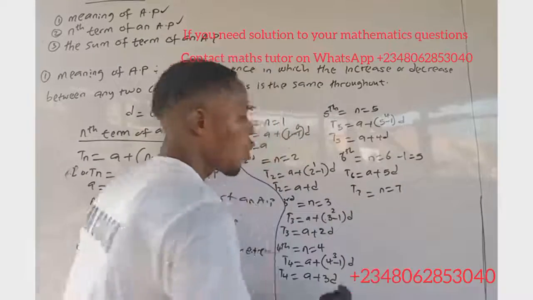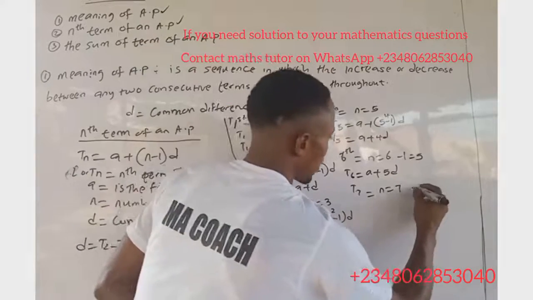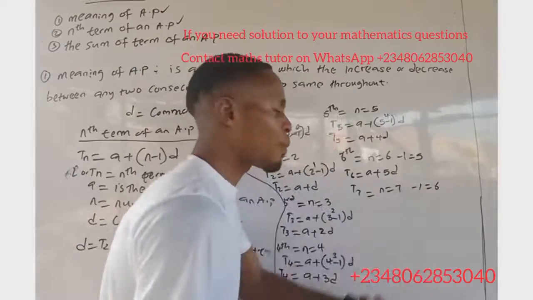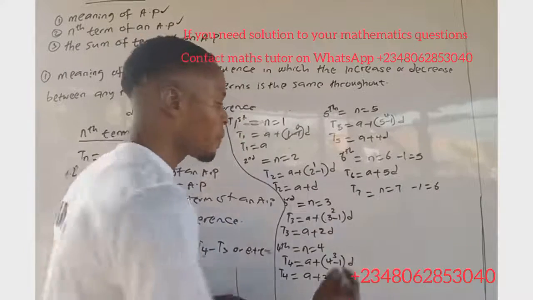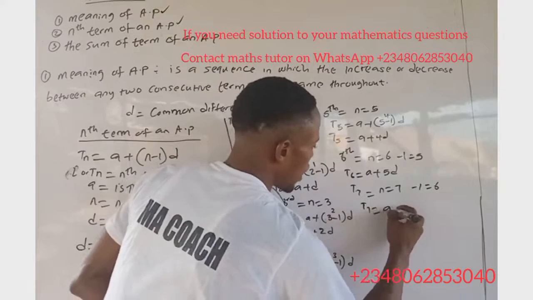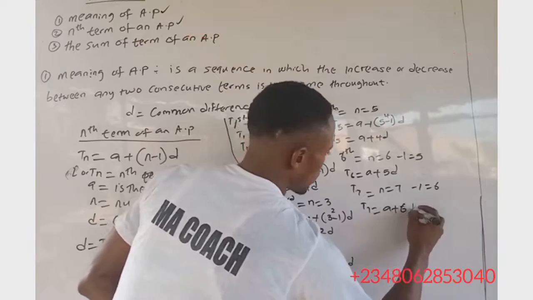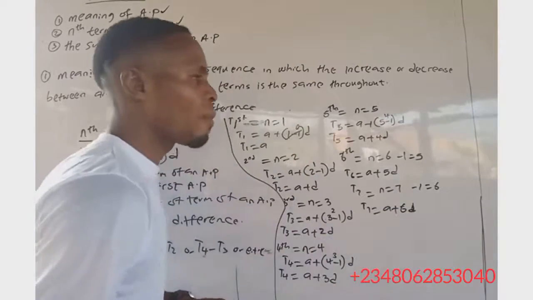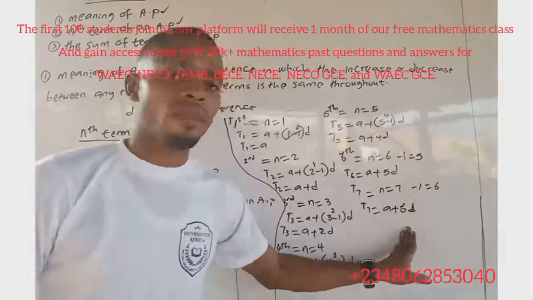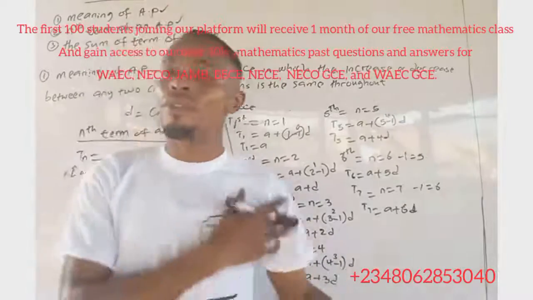When you subtract 1 from n, we get 6. 6 multiplied by d gives us 6d. So our T7 is equal to a plus 6d. So this is the formula to calculate the 7th term of an AP, like that to infinity.